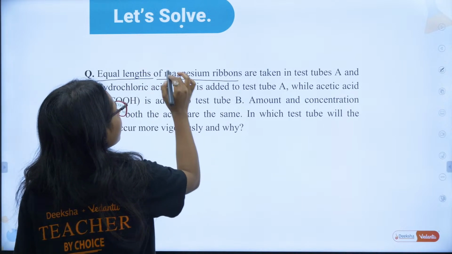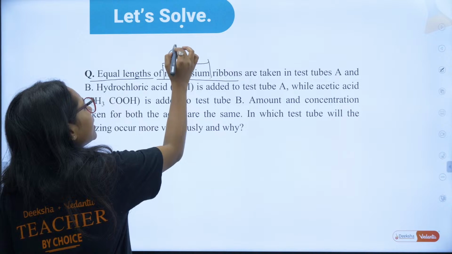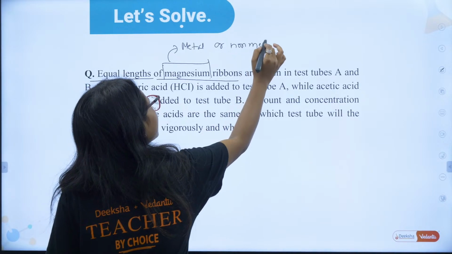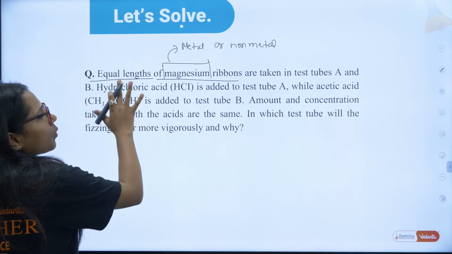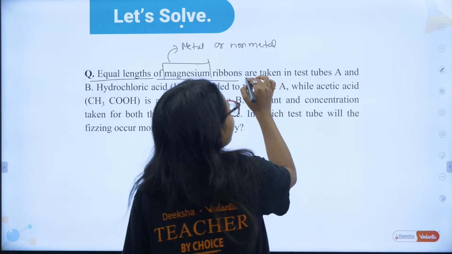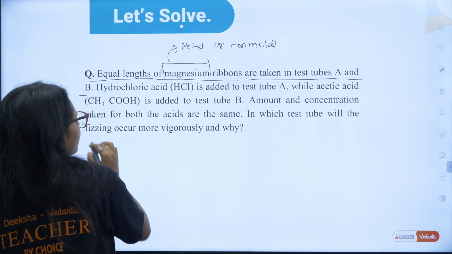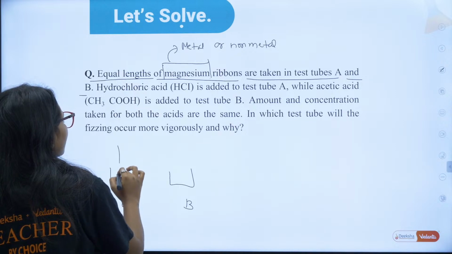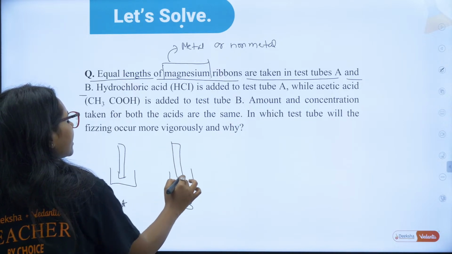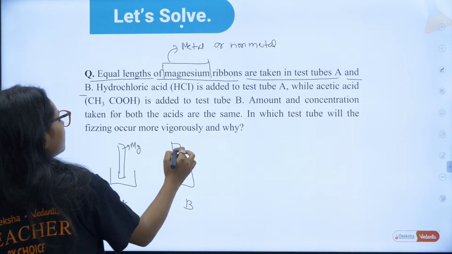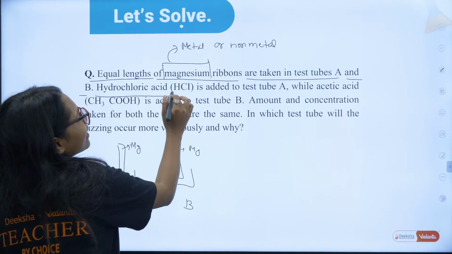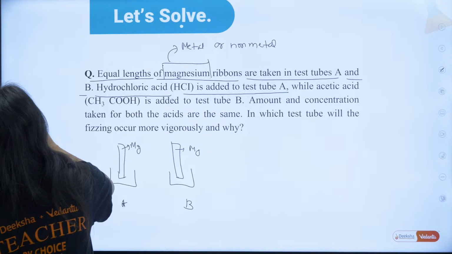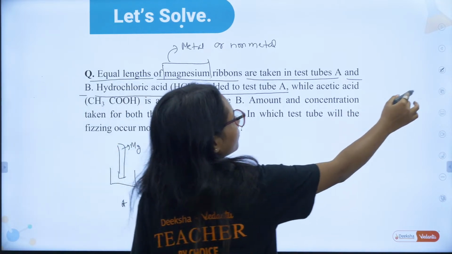Equal length of magnesium ribbon. First of all, you have to tell me, is magnesium a metal or a non-metal? Equal length of magnesium ribbon are taken in test tube A and B. Okay, so you have taken test tubes A and B. In this you have taken the magnesium ribbon. In this also you have taken the magnesium ribbon. This is magnesium, this is magnesium. Hydrochloric acid is added to test tube A.